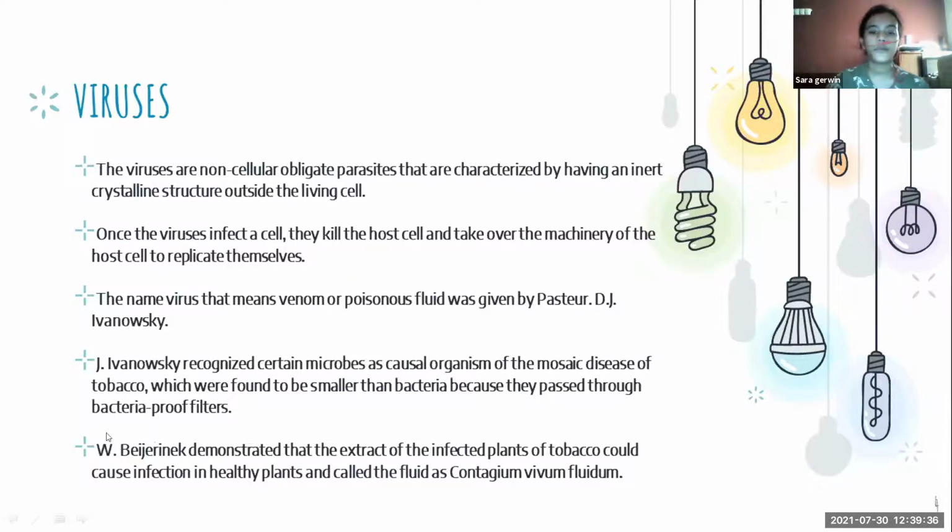The last two points, I'll say in simple words: the virus was discovered by Ivanovsky in 1892, and later it was proved by Beijerinck. This is how he did that.